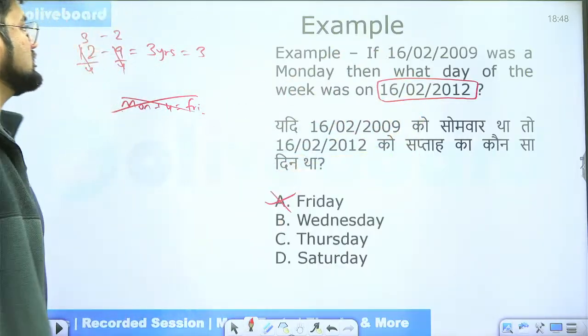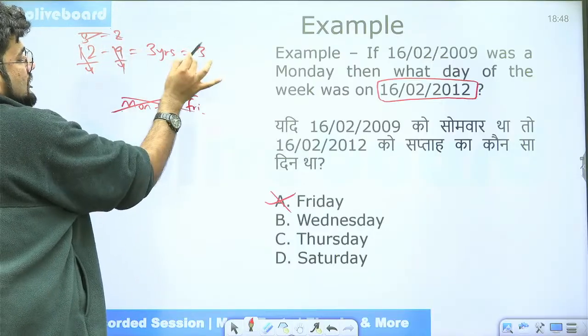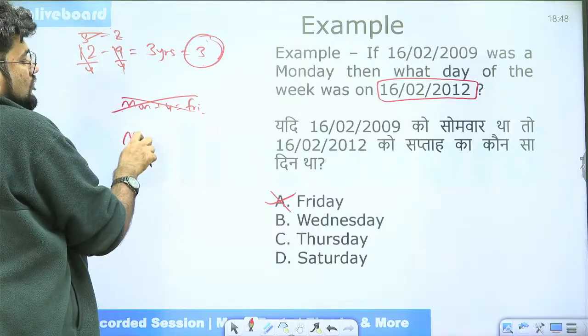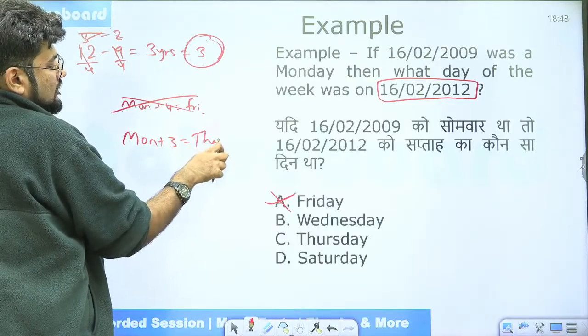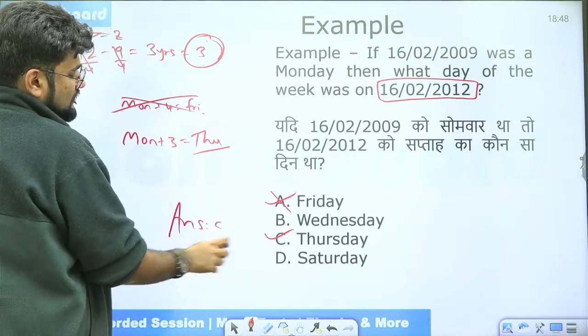Hence, we will not consider this one here. We are not calculating this. So we'll only consider this 3 here. And this 3 we'll add to Monday to get Thursday as our correct answer. So of course, mathematics is going to help you, but also you need to be slightly smart when you're calculating.